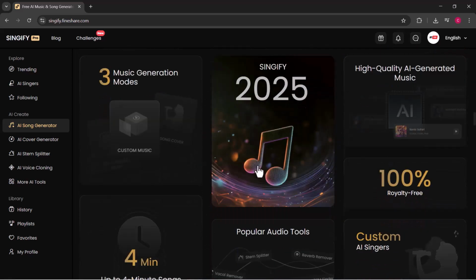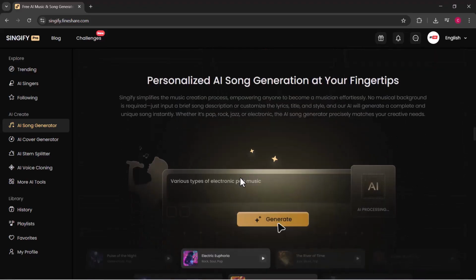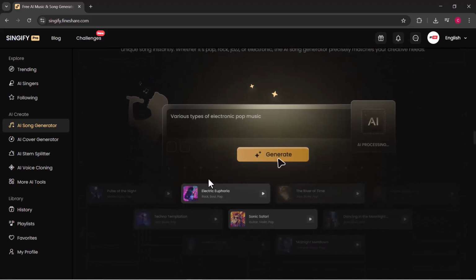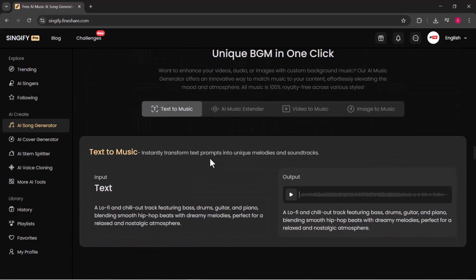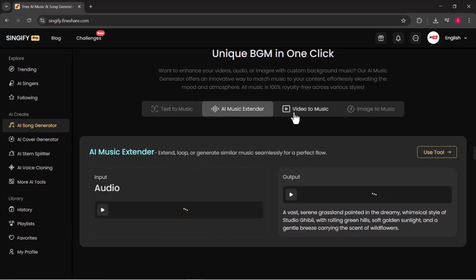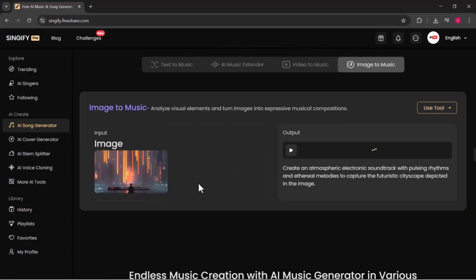Today I have got something really exciting to share with you. It's called Singify by Findshare. This amazing AI powered tool allows you to transform any text into singing voices within seconds. Whether you want to create a fun parody, music covers or add a unique touch to your videos, Singify makes it super easy and entertaining.